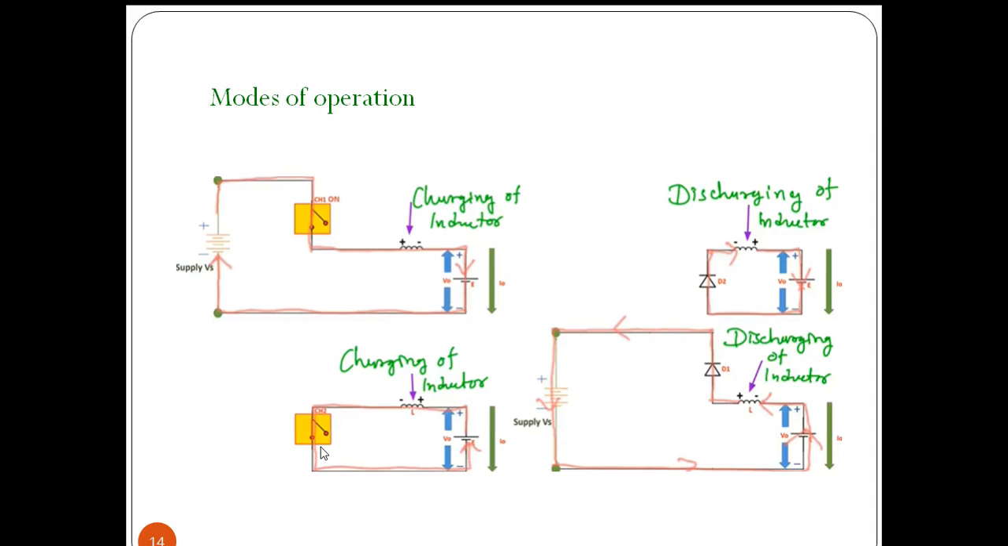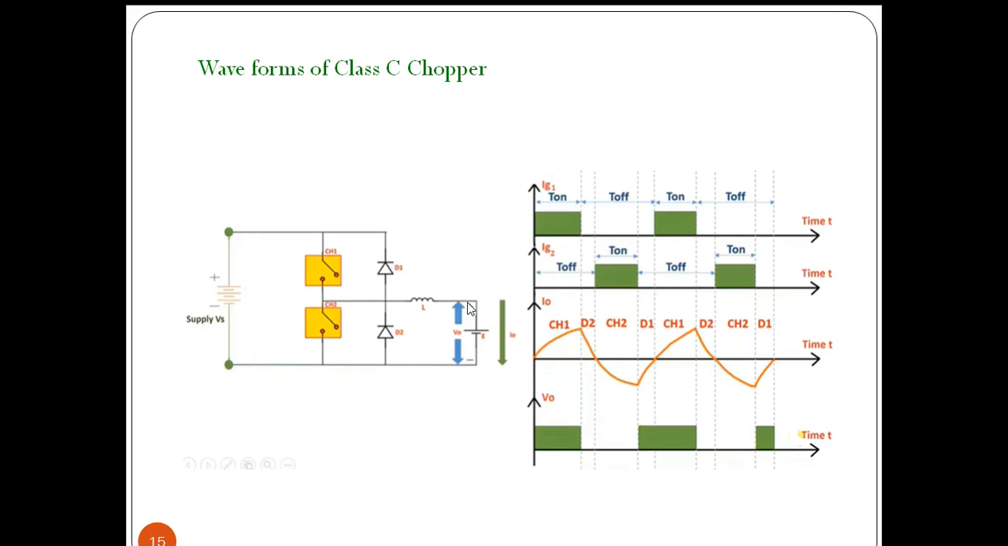And when we are turning on CH2, when we are closing chopper 2, this battery will drive current in this closed path. So current is negative and voltage is positive, and the inductor will be charging. And when we are opening chopper 2, the available energy across the inductor, as polarity will be reversed, will drive current in this closed path. So current is negative, but voltage is positive. So these are the modes of operation for the class C chopper.